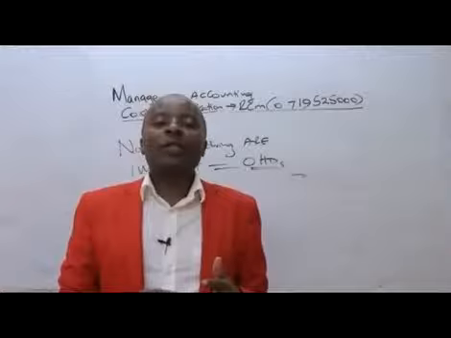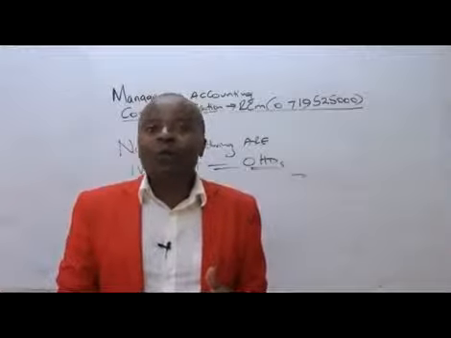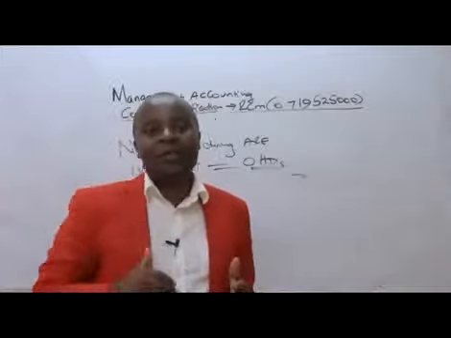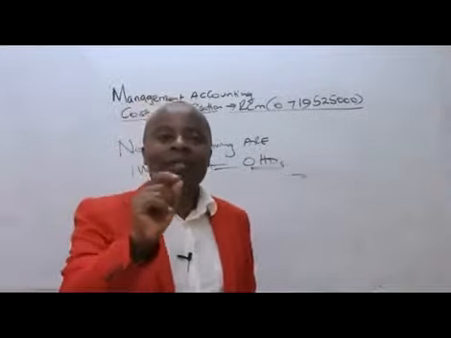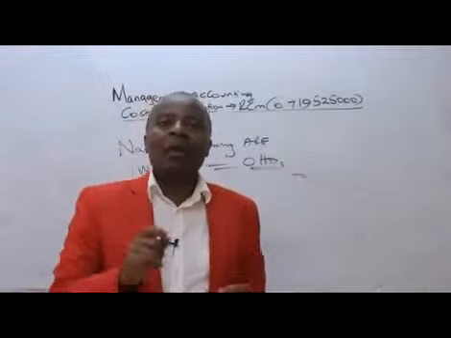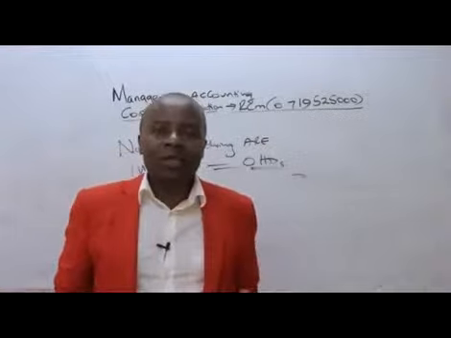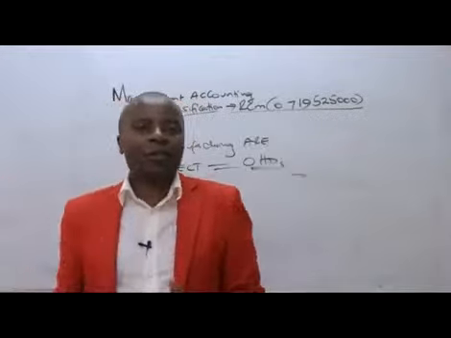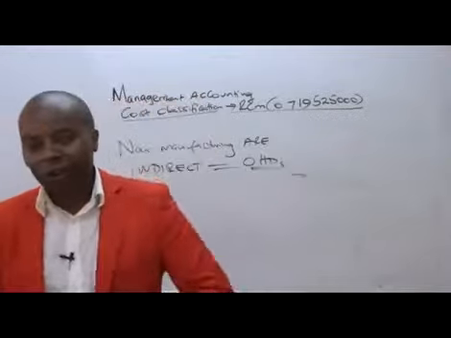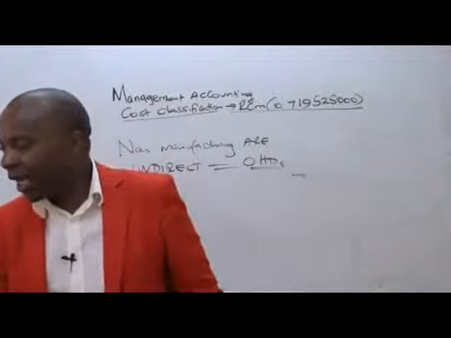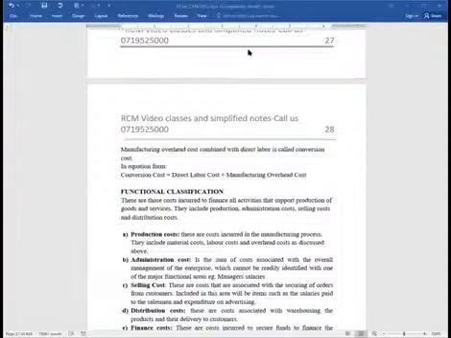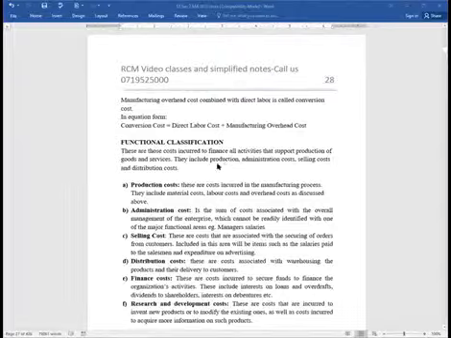We shall be having another function, for example, of distributing, so we'll be having distribution costs. We shall be having another important activity in this particular company called accounting or finance, so you're going to have finance or accounting costs. Here we are sharing our materials with you. Under functional classification, these are those costs incurred to finance all activities that support production of goods and services. They include production, administration, selling, and distribution costs.